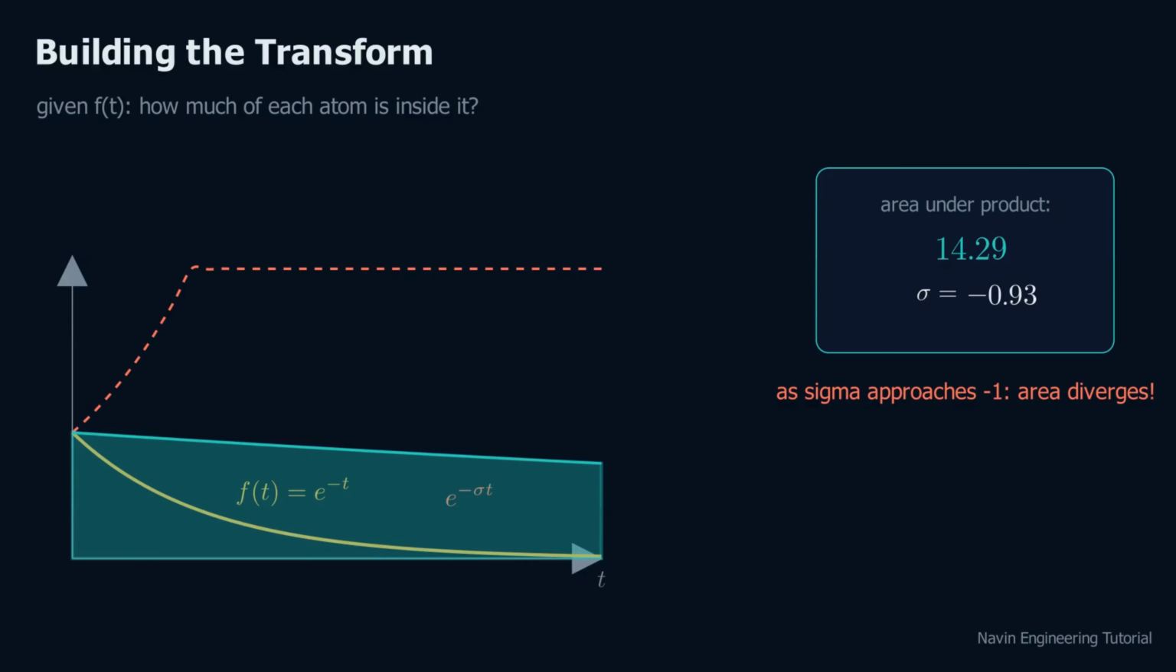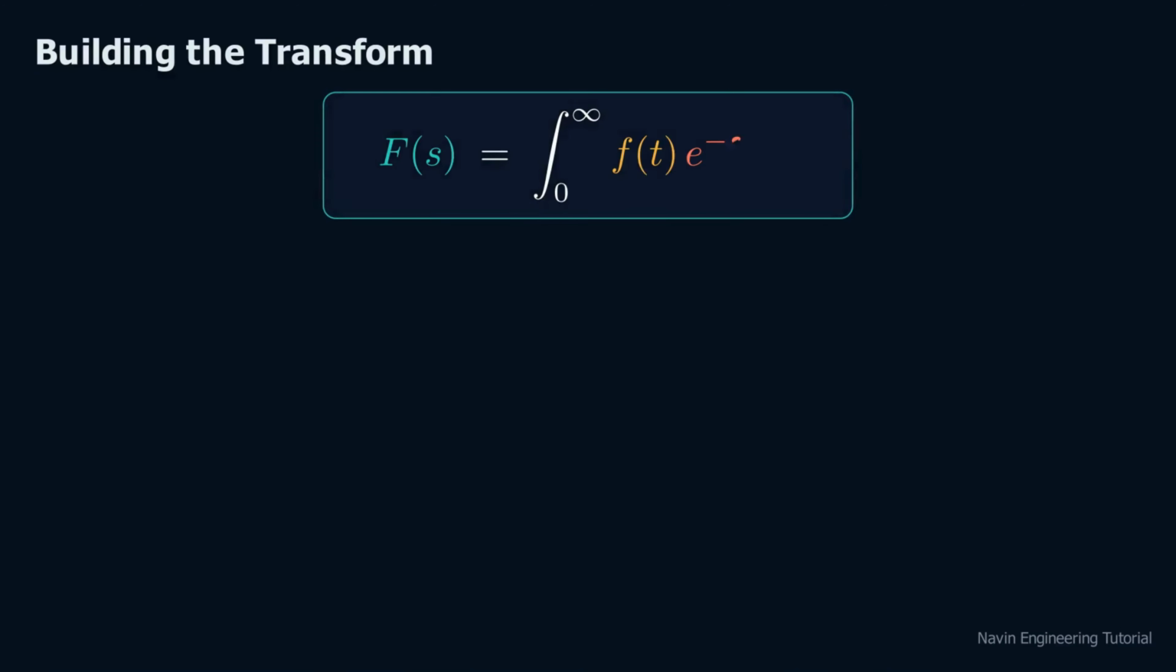That machine, multiply by the probe, integrate, read one number per s, has a name. This is the Laplace transform. F of s equals the integral from 0 to infinity of f of t times e to the minus st dt. The signal times the probe integrated. Nothing more.